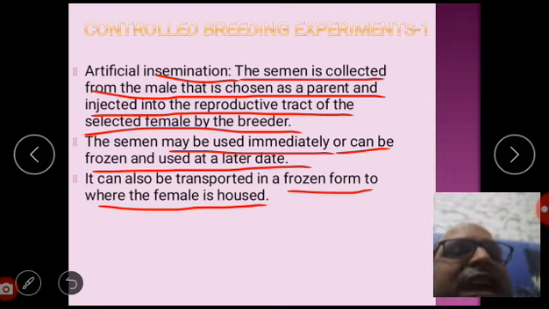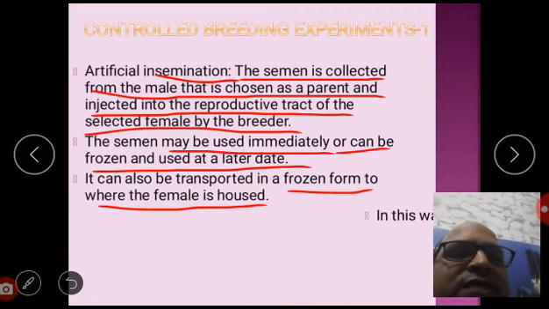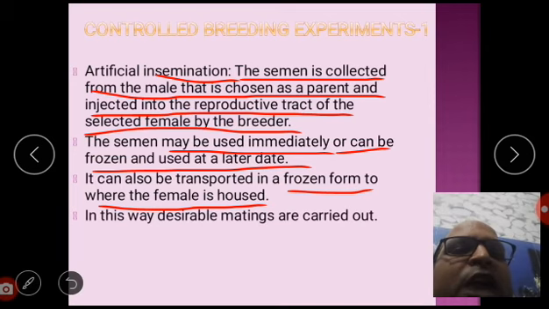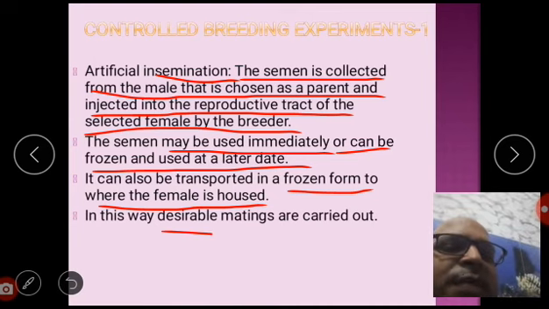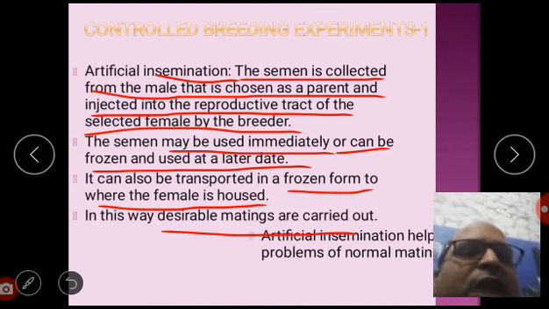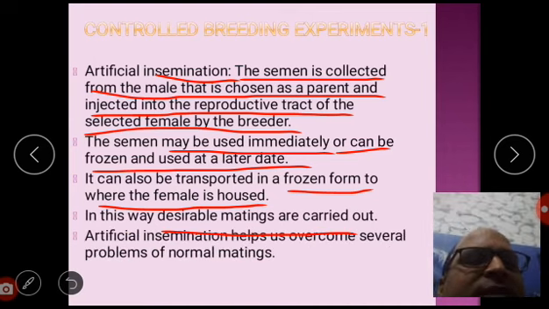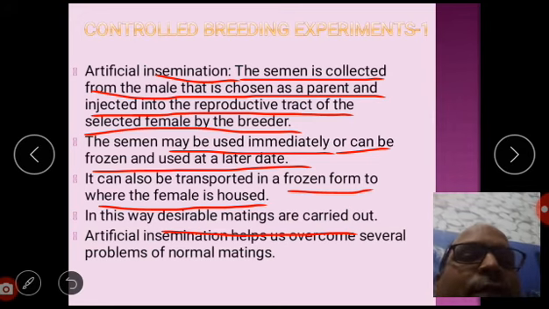That means semen can be transported in a frozen form to where the female is housed. This is known as artificial insemination. In this way, desirable matings are carried out. Artificial insemination helps us to overcome several problems of normal matings.